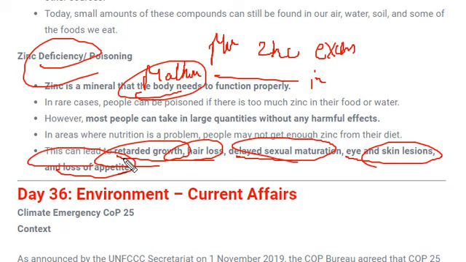Fine. So these were all environmental diseases. I hope it is clear.